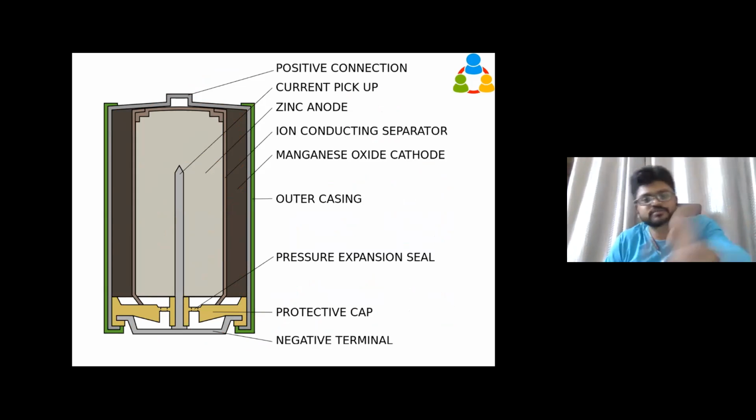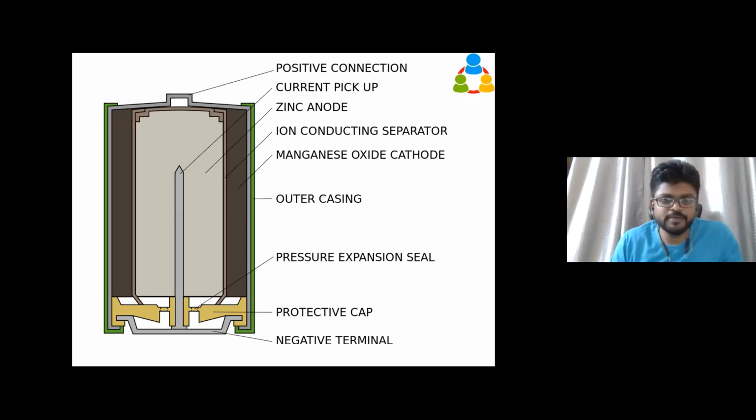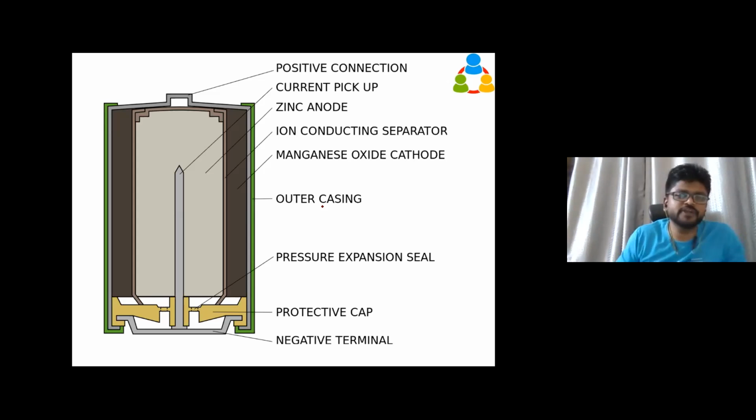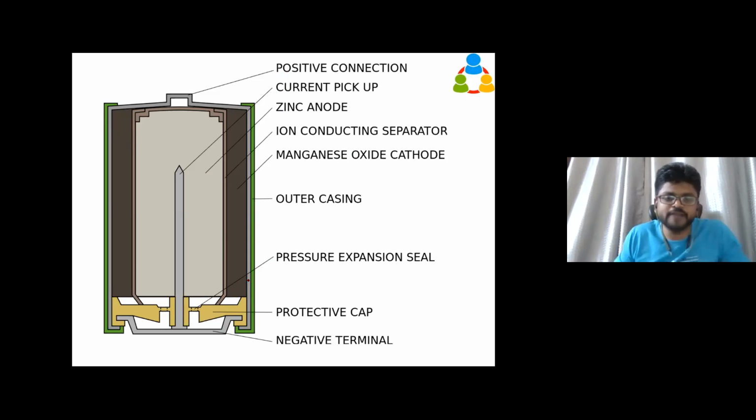If I show this directly, like completely, it will be a mess. So now you can see the names, and all the fancy names are given, but you know what everything is now. Positive connection, negative connection, protective cap, the pressure expansion seal. Why is it a pressure expansion seal? Because when the reaction happens, the size will increase, right? Inside, the chemical compound becomes manganese oxide, zinc oxide, so it is going to expand, the volume is going to increase. So at that time, what will happen? It allows expansion. So they are using this expansion seal, then the outer casing.